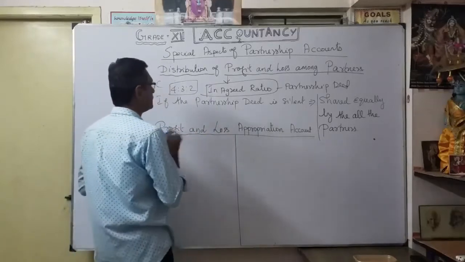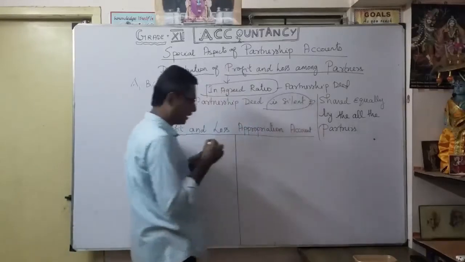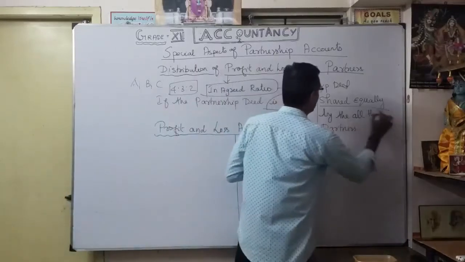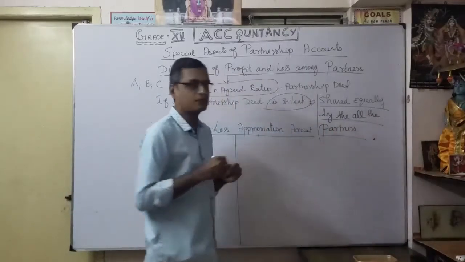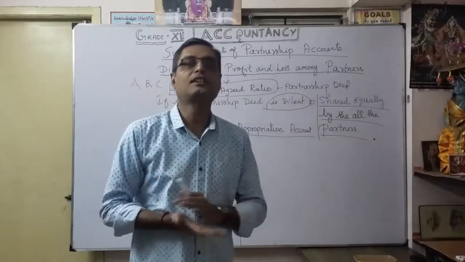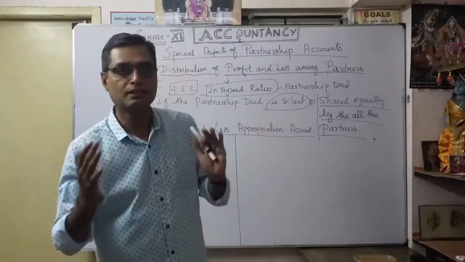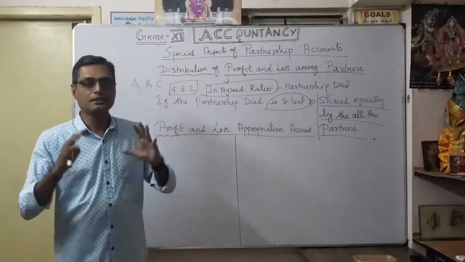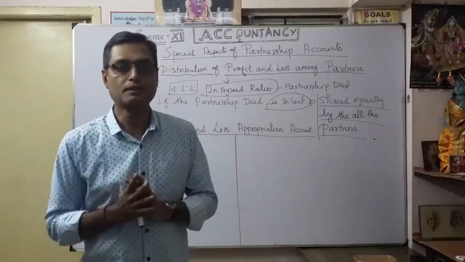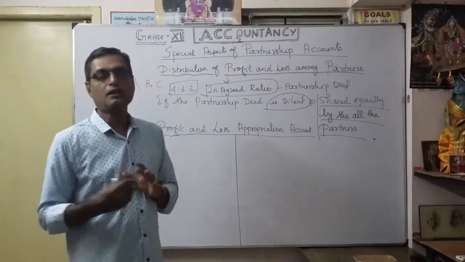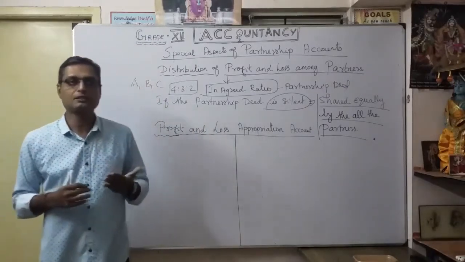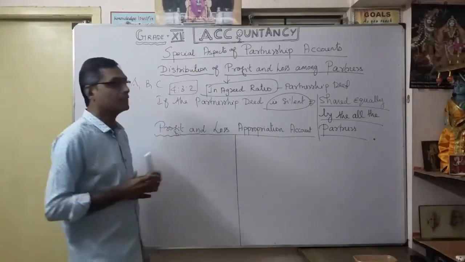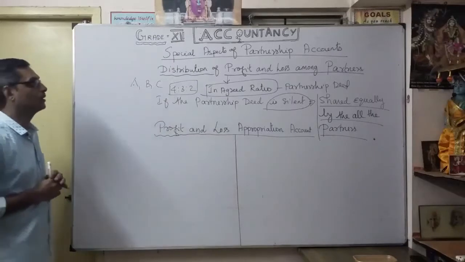Suppose the partnership deed is silent. What will happen? Naturally, all the three partners share equally. If nothing is mentioned in the partnership deed, all the partners share their profits equally. So you should be very careful whether the partnership deed mentions it clearly or not. If the deed is silent, the partners automatically share their profits equally. That is the point you have to keep in your mind regarding the distribution of profit and loss among partners.